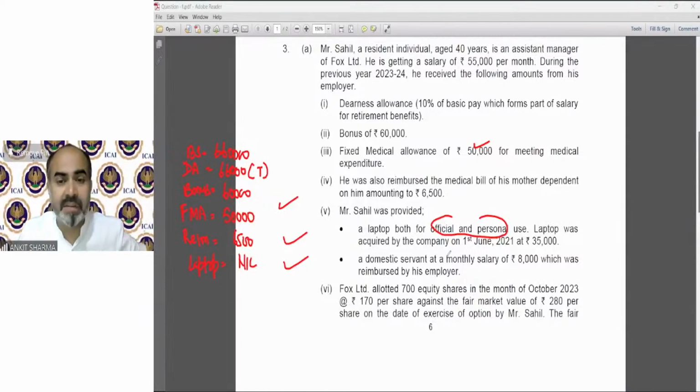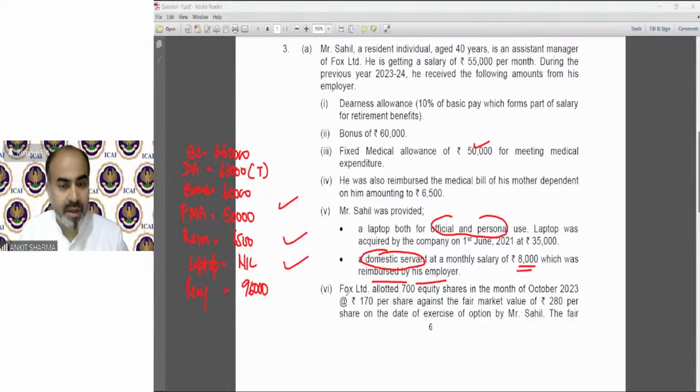A domestic servant at a monthly salary of 8,000, which was reimbursed by the employer. That is a perquisite. That is an obligation of the employee met by the employer because it's a domestic servant. So that is for personal purpose, and salary is paid by the employer. So that is a perquisite of servant. That is going to be taxable,